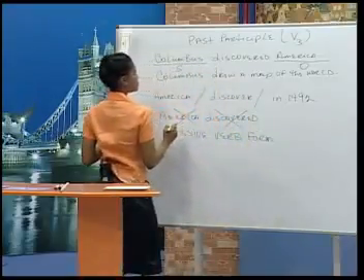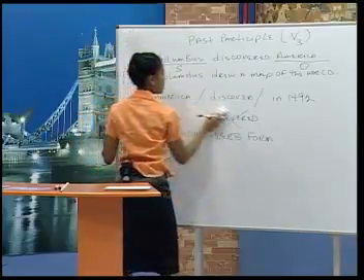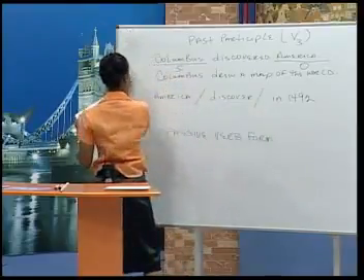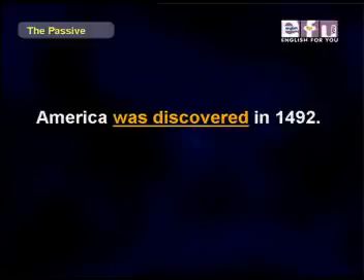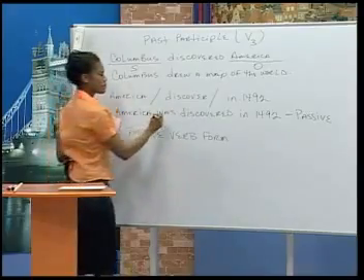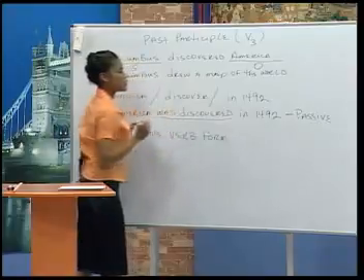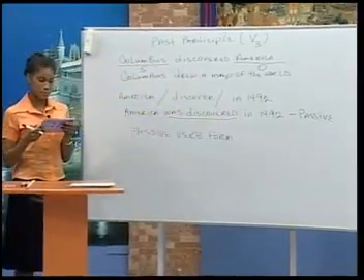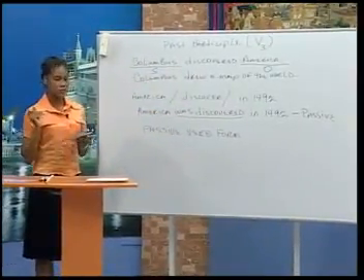Okay? So, let's look at this new sentence. America was discovered in 1492. This is a passive sentence. Now, let me ask you again.